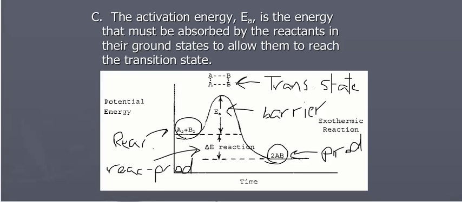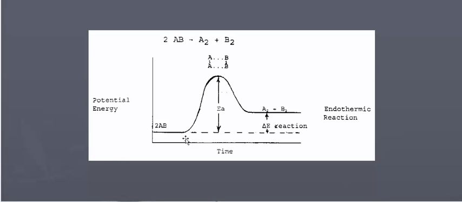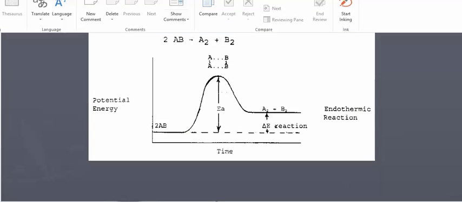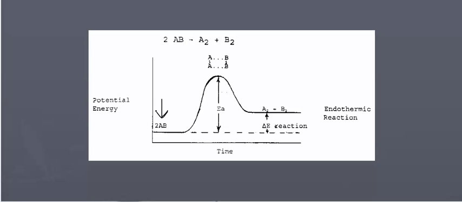If we flip this reaction over, we get an endothermic reaction. Same reaction, but I've flipped it over, and so my reactants this time are AB, and my products are A2 plus B2. Notice that the energy barrier is a lot greater because I have to go from AB up to the transition state, so that E sub A is a lot larger. Now delta E doesn't change. Delta E is the change in energy for the reaction. It's endothermic though, so it's requiring energy for this reaction to happen.